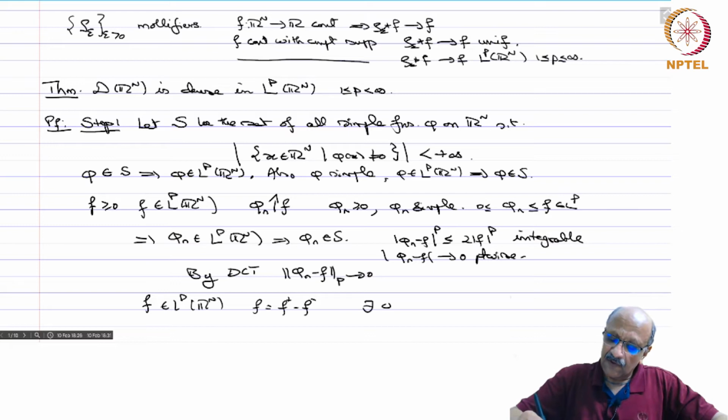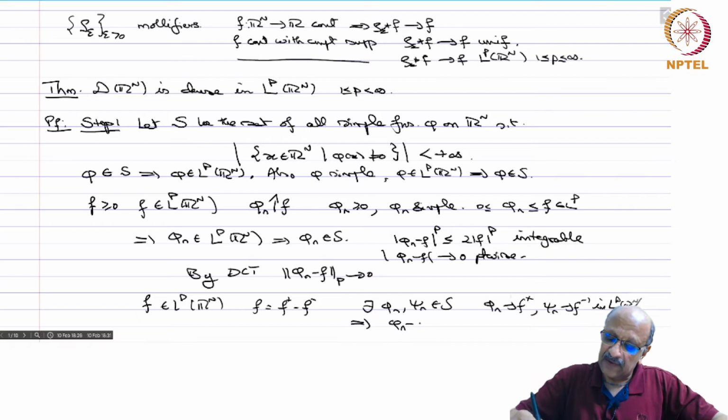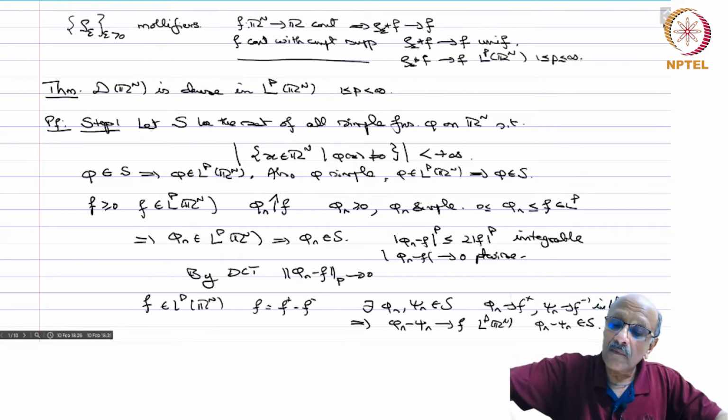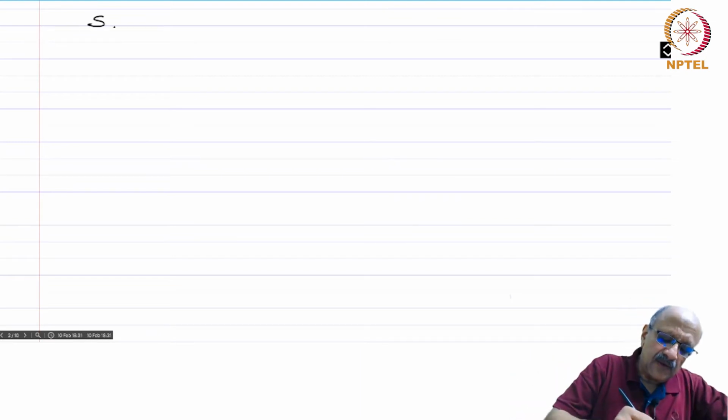Then there exist phi n, psi n in S, so phi n goes to f plus and psi n goes to f minus in LP of Rn, and therefore phi n minus psi n goes to f in LP of Rn, and of course phi n minus psi n belongs to S. So, conclusion: S is dense in LP of Rn.